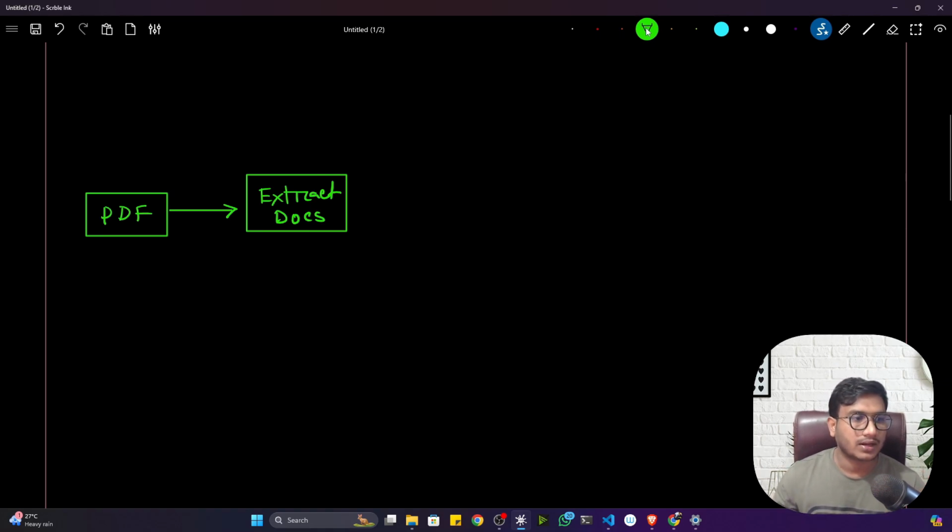Fine. So we'll be extracting the documents from the PDF. Then we have to create chunks. And what are chunks? I think I already told you why chunking is required, because an LLM has an input limit. So that's why we have to create chunks.